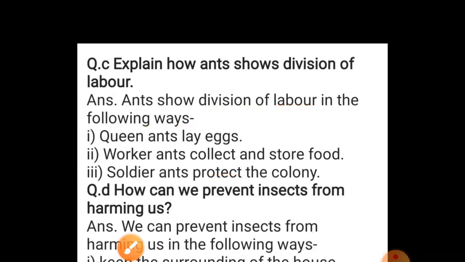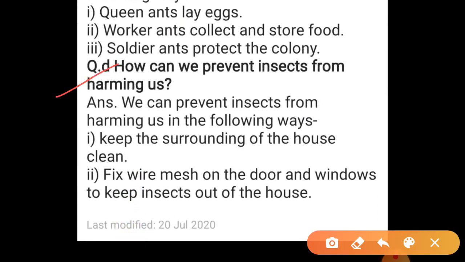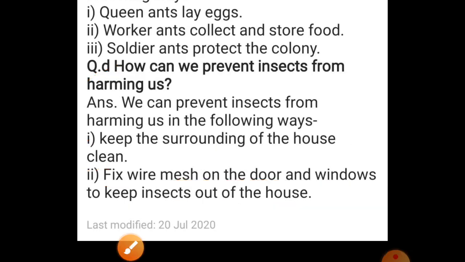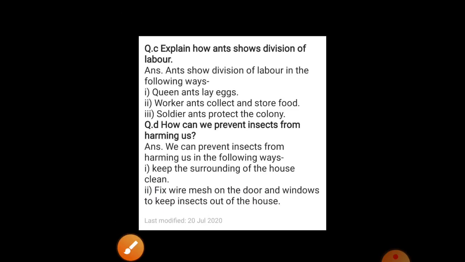Okay students, now next, how can we prevent insects from harming us? We can prevent insects from harming us in the following ways. Keep the surrounding of the house clean. Fix wire mesh on the door and windows to keep insects out of the house. So these are the answers of your question answers.